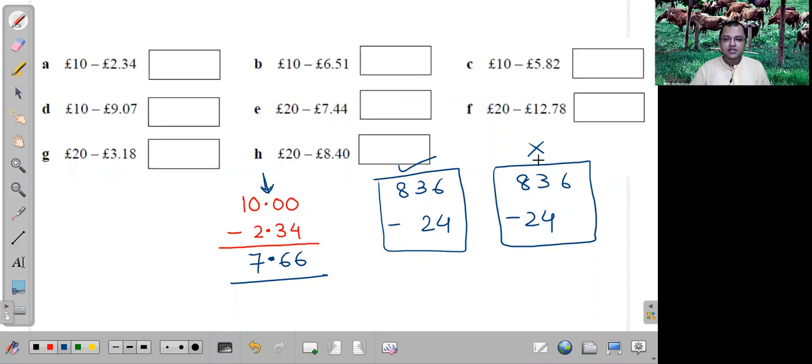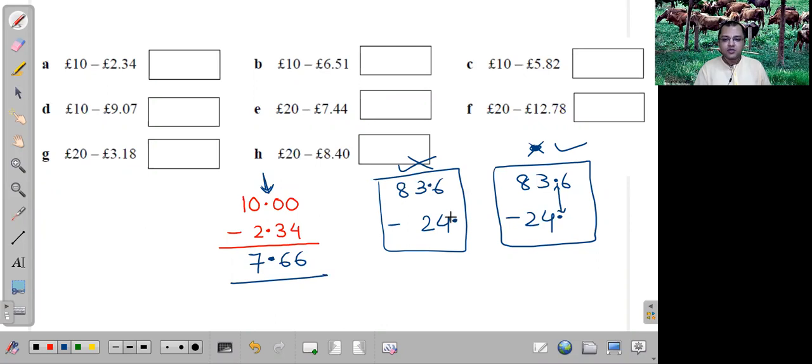Yes. Okay. Now tell me this, 83.6 minus 24. Now which one is correct? The second one. Why? Because when you have a decimal, the rule is that the decimal line has to match. But here the decimal line is not matching, right?